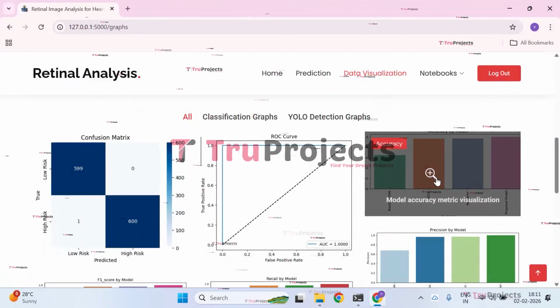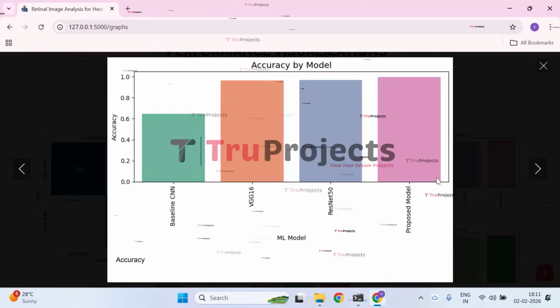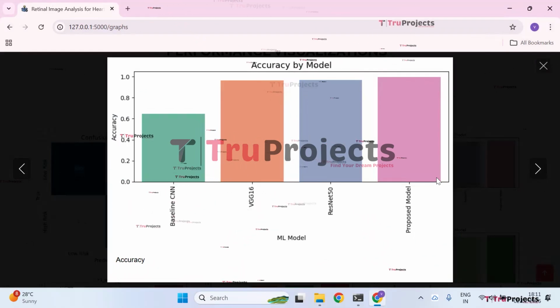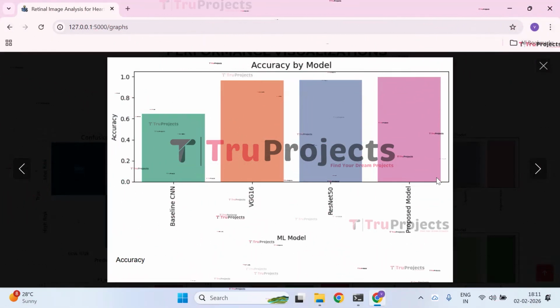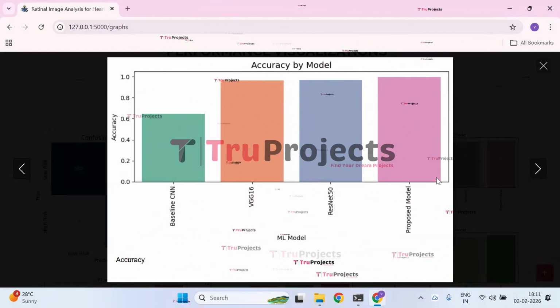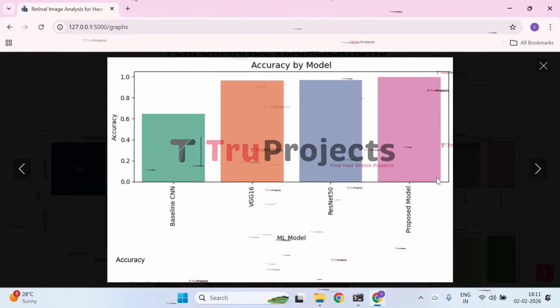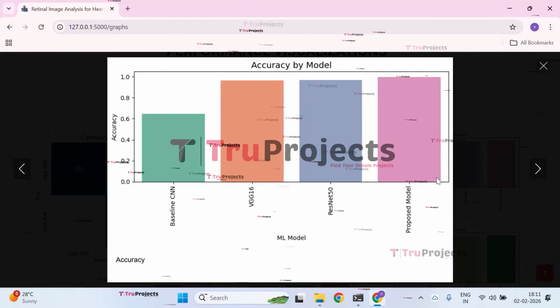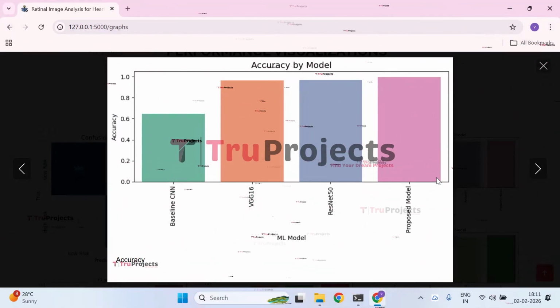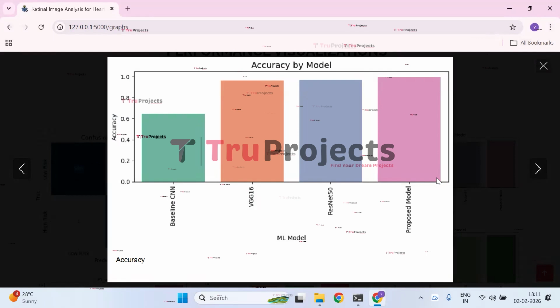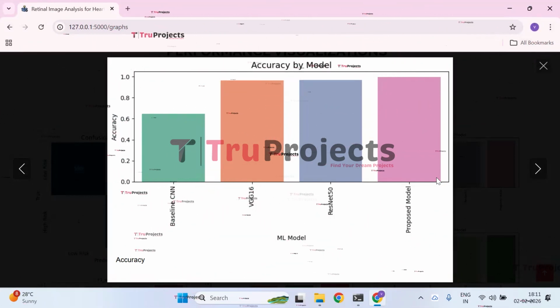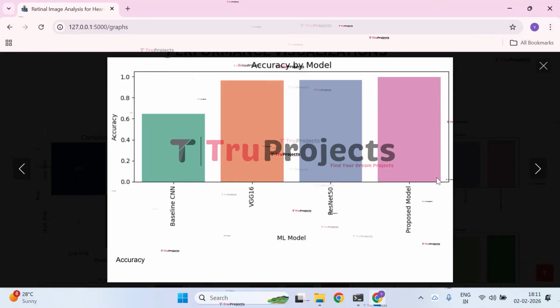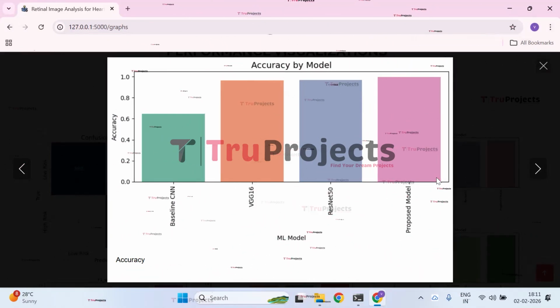Next, we have the accuracy by model graph. The bar chart compares the classification accuracy of different deep learning models used in the project. The baseline CNN shows the lowest performance, while VGG16 and ResNet50 achieve significantly higher accuracy. The proposed model outperforms all baseline models, achieving near perfect accuracy. This demonstrates the effectiveness of the proposed architecture for heart disease risk prediction using retinal images.